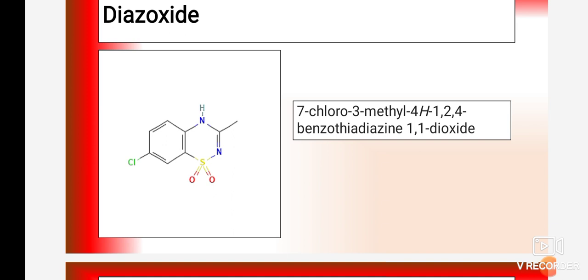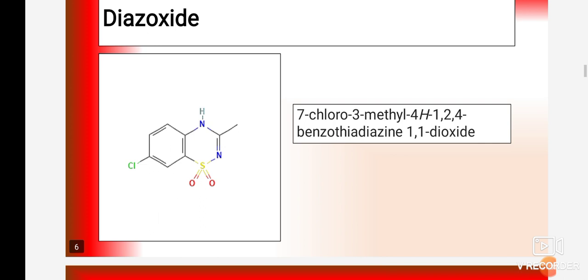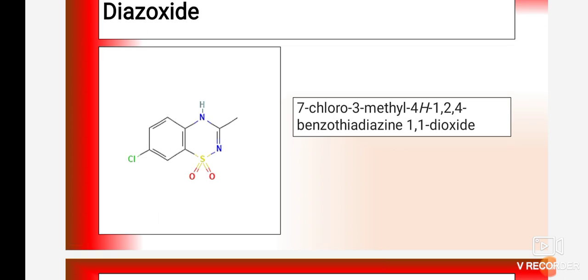Okay, so due to the presence of the electron withdrawing group, it enhances the affinity of the drug towards the receptor or channels, specifically potassium channels. And due to the structural modifications, it can easily open the potassium channels and is ultimately responsible for relaxation of the smooth muscles, produces vasodilation and decreases the blood pressure.